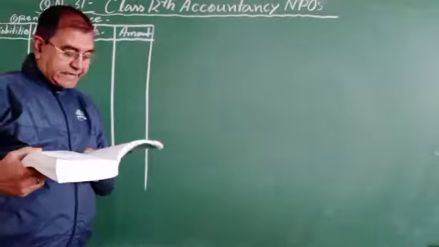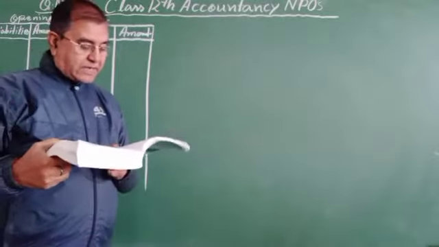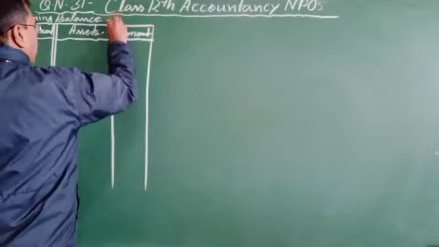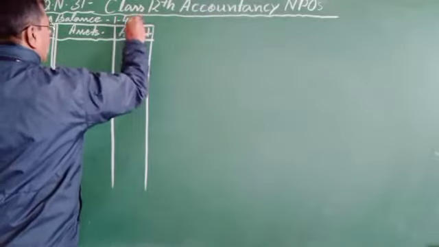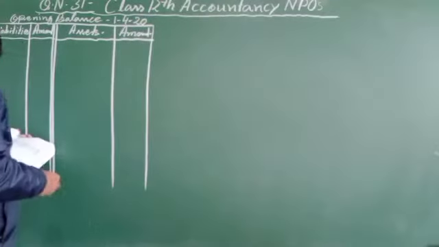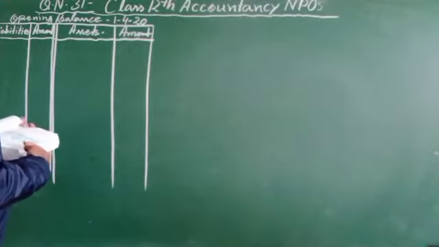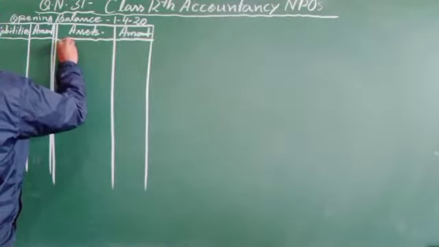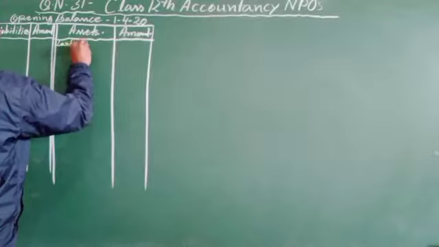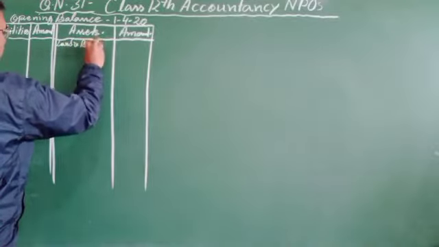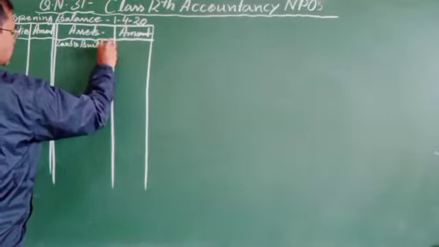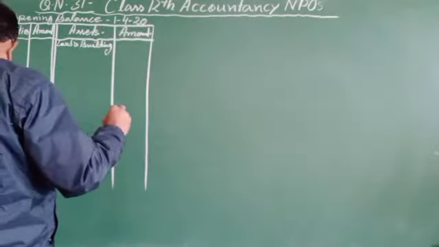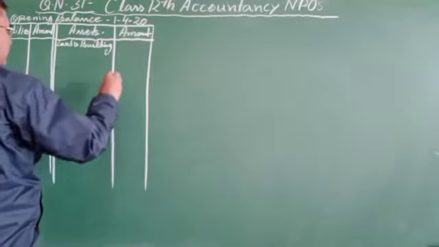Just you can see the assets on 1/4/2020. Balance sheet 1/4/2020. Land and building 1,50,000. We can write this way: land and building 1,50,000.